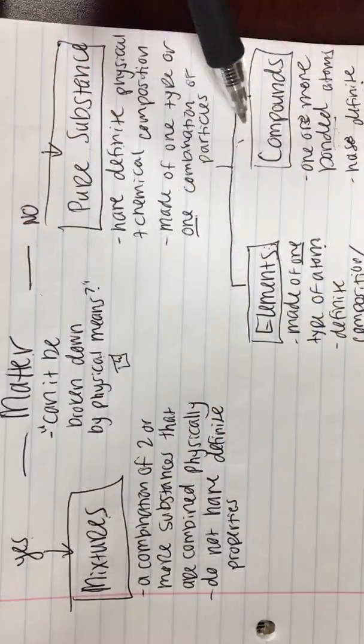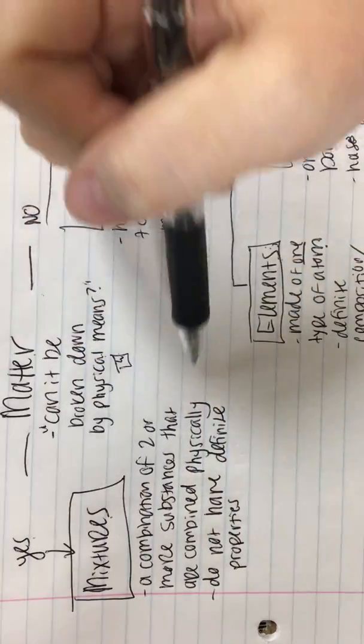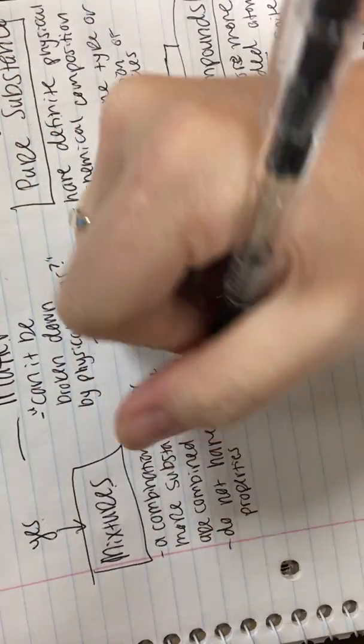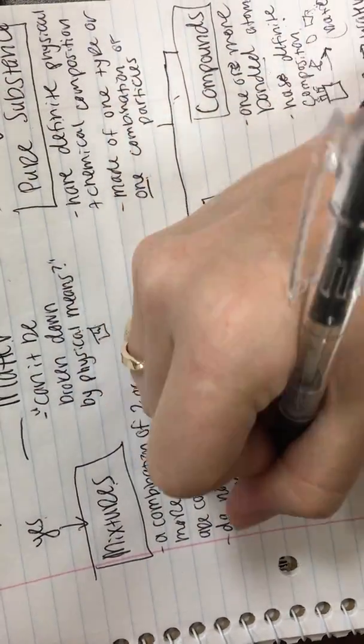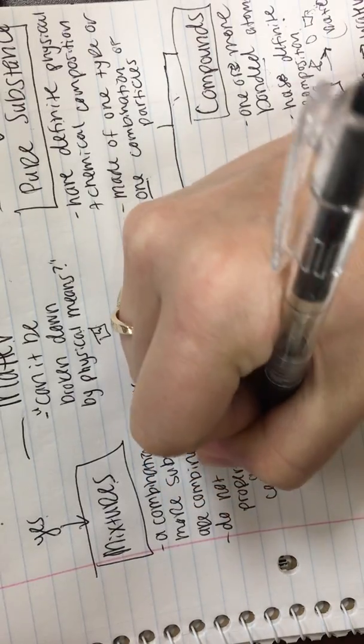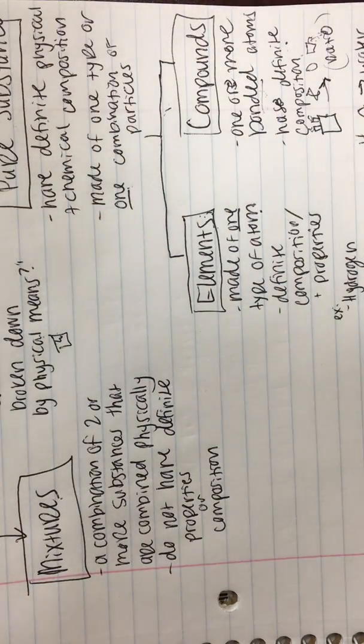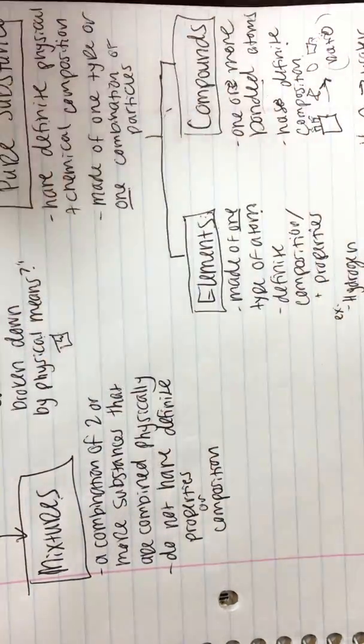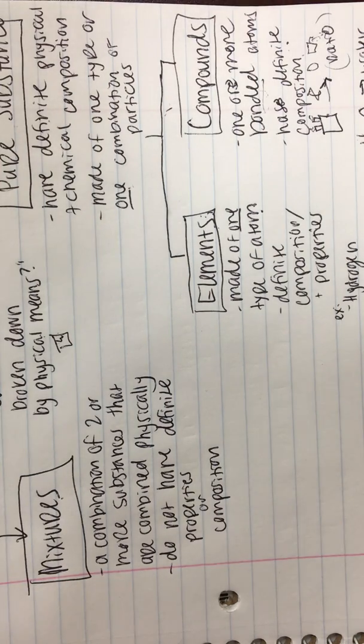They can change based on how much I have of, say, this element and this compound mixed together in there. That's not a definite composition. I can have different ratios, different amounts of each. They don't always have to be mixed in the same way, and we can still call it a mixture.